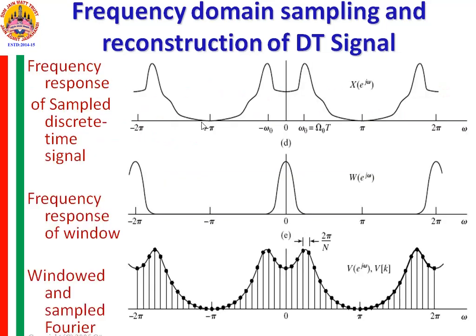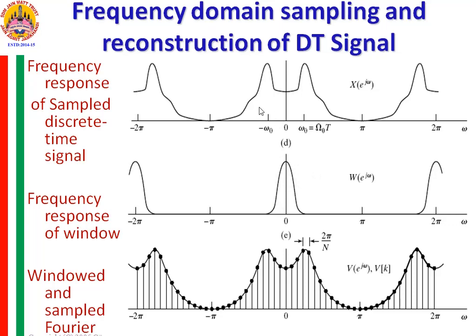Now, consider this frequency response of a discrete time signal, which is continuous in nature, X(e^{jω}). If I consider x[n] for a finite duration of time, that is, I am multiplying x[n] with some window function to consider only a limited number of samples of x[n], and if you plot the frequency response of such a window function,